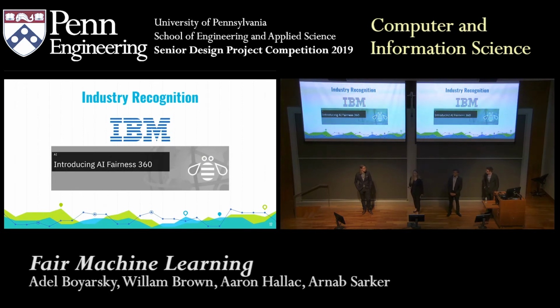The final prong of our evaluation is from industry, and this is something we're pretty excited about. IBM is always trying to be on the edge of innovation, and they are trying to become a hub for fairness and machine learning, and open source packages for that. This is called AI Fairness 360. They noticed that they had a gap in the packages that they had acquired so far, and they were not taking into account subgroup fairness. They saw our code at the Fairness, Accountability, and Transparency Conference, and they reached out, and we are working to integrate with them, and that will be live soon as well.